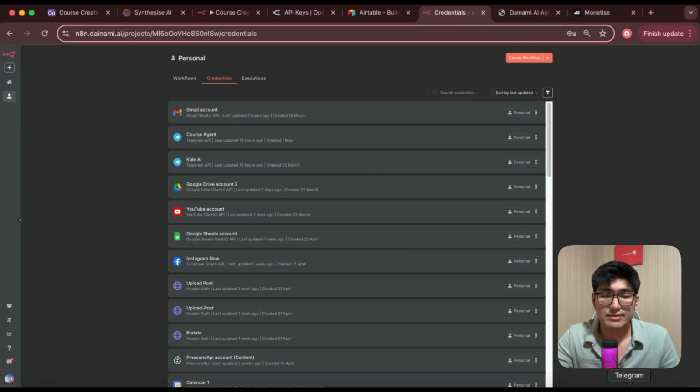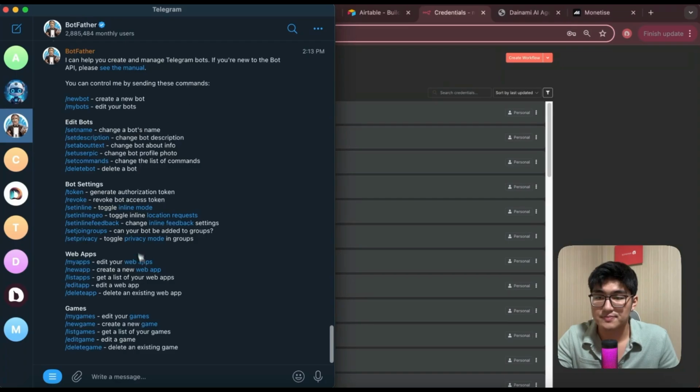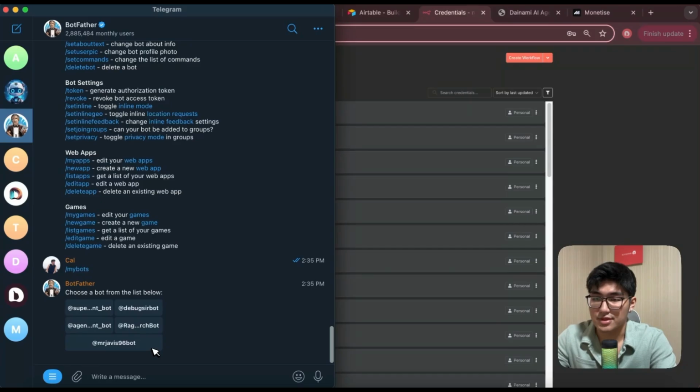To create the Telegram bot, where we're going to interact with the bot itself, we want to go into Telegram. We want to chat with this Telegram bot called BotFather. You want to type /start, and you will be able to gain access to the manuals over here, and then you just follow the instructions, like /newbot, to create a new bot. Once you create a new bot, I want to give my bot some instructions, and you'll understand why this is important later on. So I'm going to go into my bot and choose the bot that I've created. The bot I've created is the super cost bot.